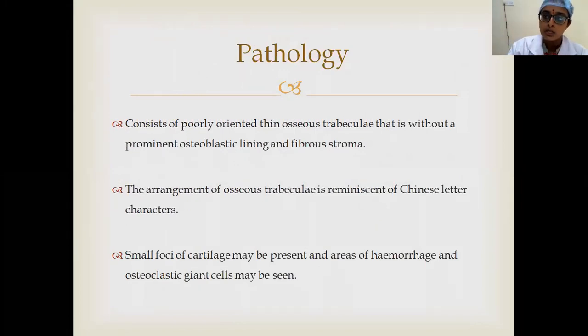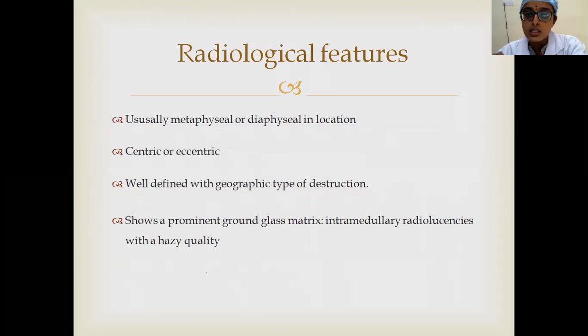So in case of fibrous dysplasia, the key points are: most common in females, and multiple bones can be involved. McCune-Albright syndrome is another important point. Then this Chinese letter pattern. These are all some fancy questions which will be asked in entrance. Chinese letter pattern is C, and then the Shepherd's crook deformity is another thing, and the most important radiological feature is ground glass matrix. So these are the six points which you have to remember about fibrous dysplasia, because they may ask which of the following is not a feature of fibrous dysplasia, like that in your MCQs.